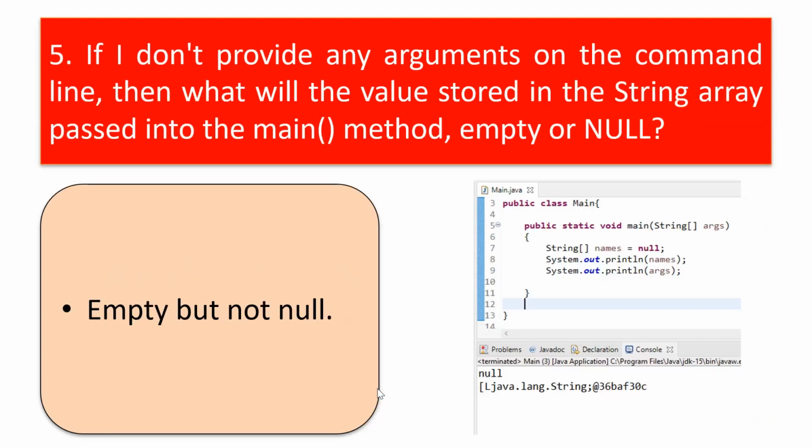Right. So the fifth question is quite big. If I do not provide any arguments on the command line, what will be the value stored in the string array passed into the main method? Either it is empty or null. So the answer is empty but not null. But the thing is, we need to understand how and why. So first of all, what is a command line argument?